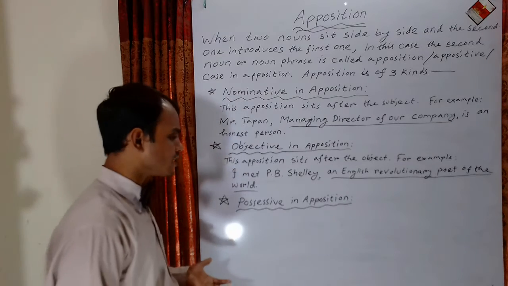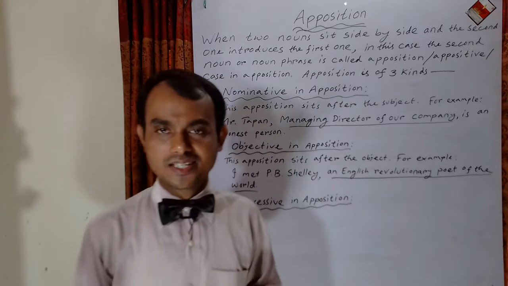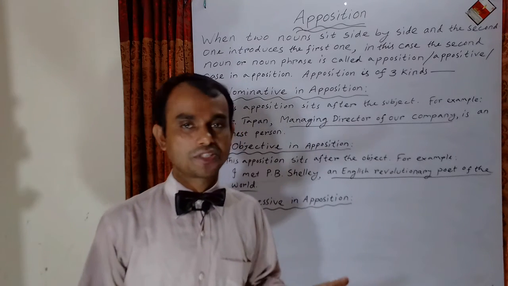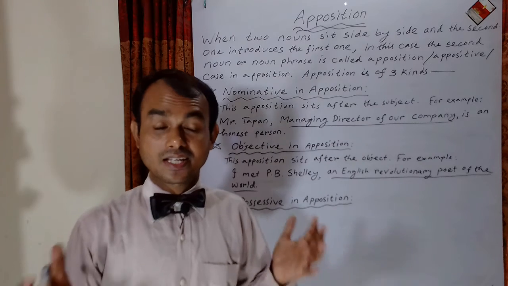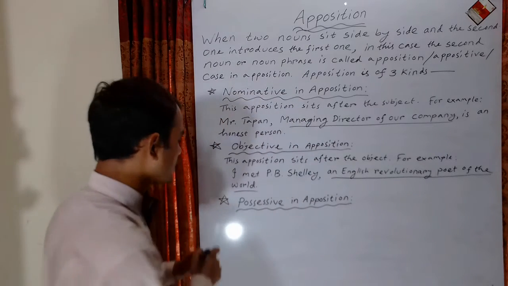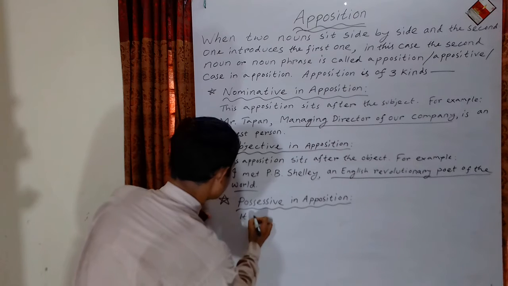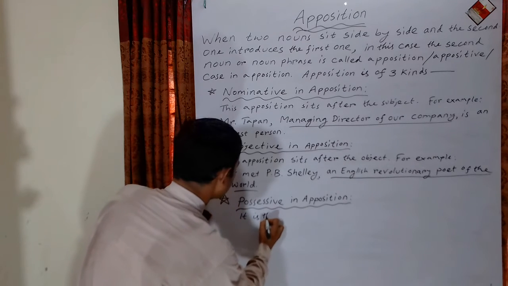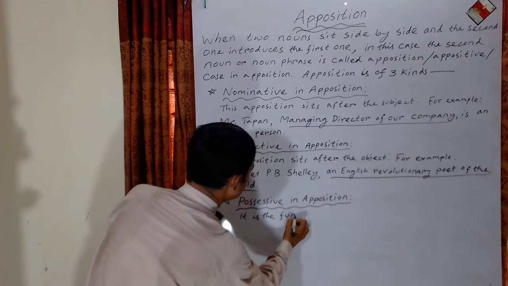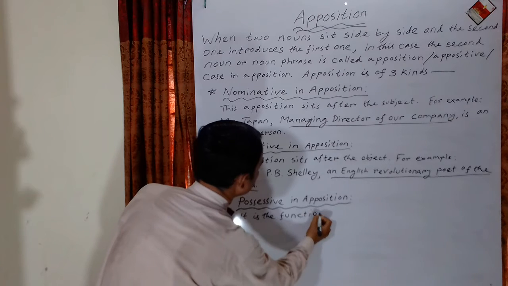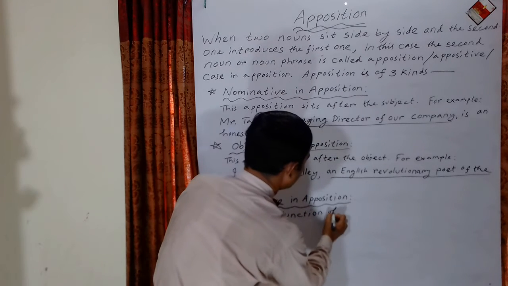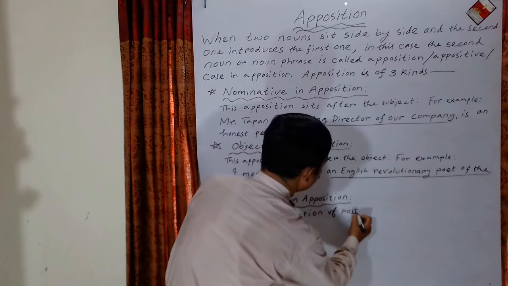For example, my friend has read Shakespeare, the dramatist's work. It is the function of possessive form.